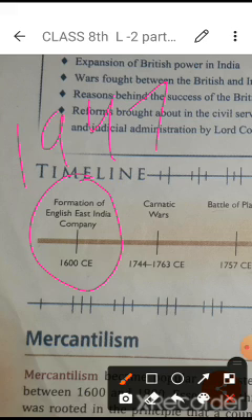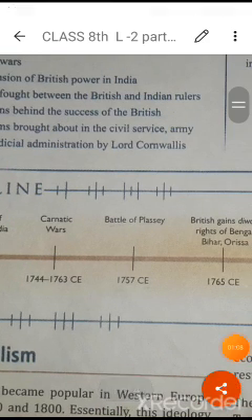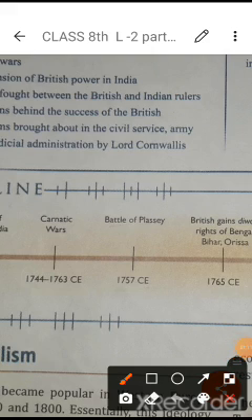Second, you can see the Carnatic Wars, which took place from 1744 to 1763. These were different Carnatic wars fought between the British and the French. You will study the three Carnatic wars in the chapter. Next, you can see the Battle of Plassey, which took place in 1757. It is one of the turning points in Indian history. By this war, the British got the power in India for their trade in their own way.